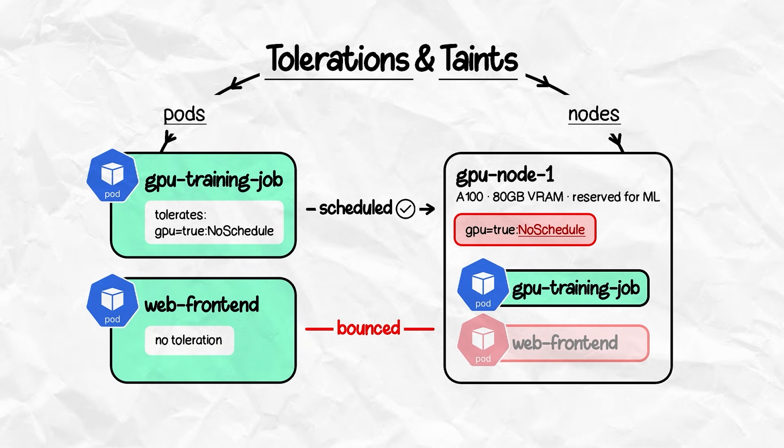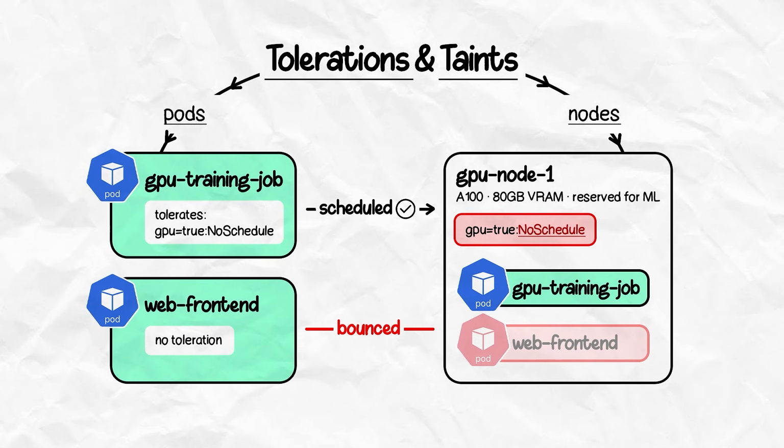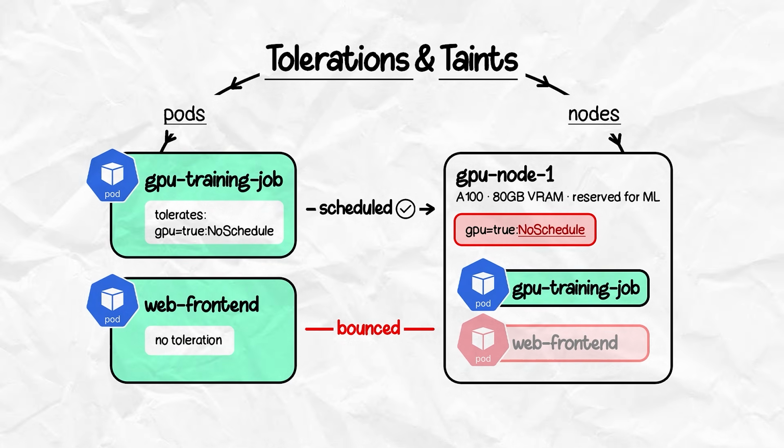This is huge for AI. GPU nodes get tainted, so only workloads that explicitly ask for a GPU can land there. We'll go deeper into this in part 2.